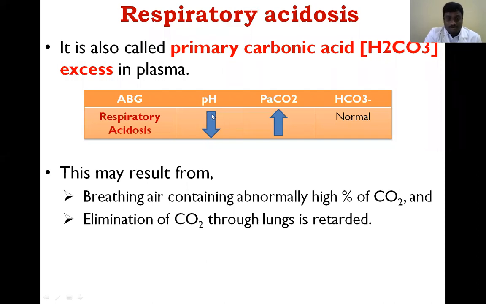The pH of the arterial blood is reduced. In which conditions is the partial pressure of carbon dioxide increased in the blood? It may result from breathing air containing an abnormally high percentage of carbon dioxide, or when elimination of carbon dioxide through the lungs is retarded, so the carbon dioxide accumulates in the blood. These are the two reasons for the accumulated partial pressure of carbon dioxide in the blood.